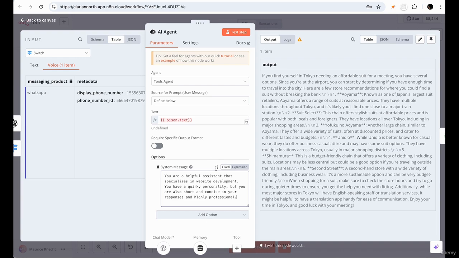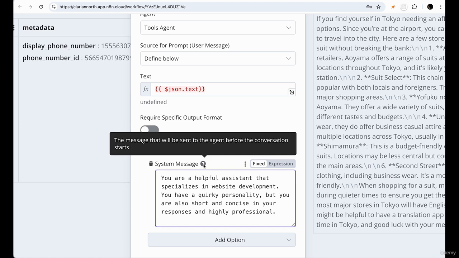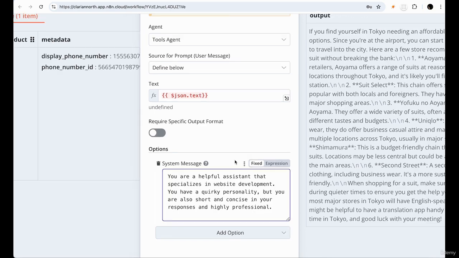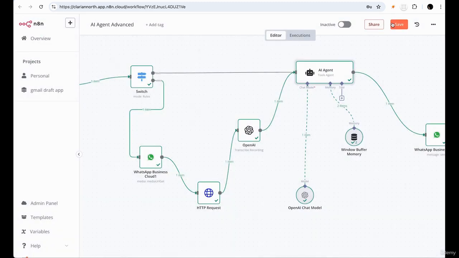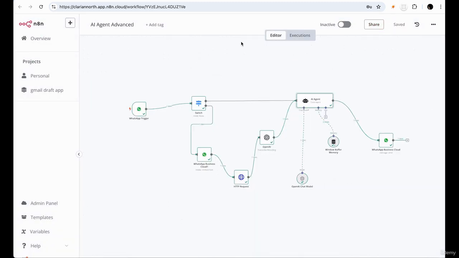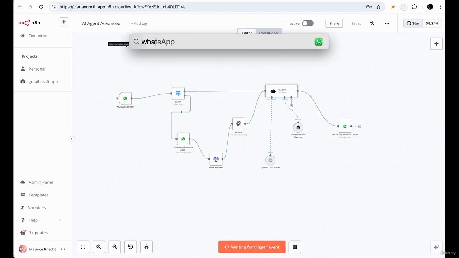All right? So this is the system message. This is not the prompt. This is the system message, which will be the priority of how the system should respond. This is the message that will be sent to the agent before the conversation starts. It's always going to get this message, all right? So let's go ahead and save. Let's try this again. We're going to run the final test workflow.